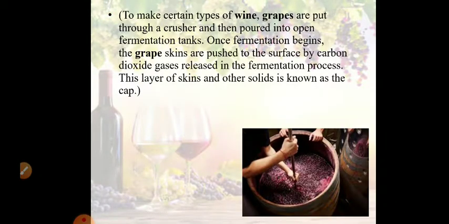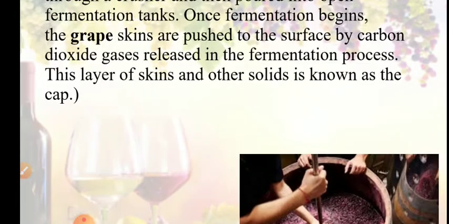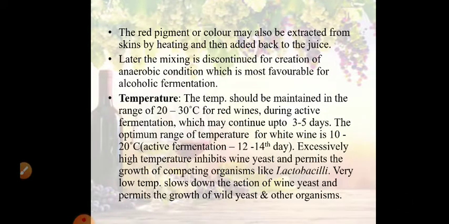Now what is cap? Actually, when we are making grape wine, the grapes are crushed and then poured into the open fermentation tank. Once the fermentation begins, because CO2 is generated in the fermentation tank, because of that CO2 pressure, the grape skins and other solid materials are pushed to the surface. This layer of skin and other solids is called the cap. So we say we push the cap.